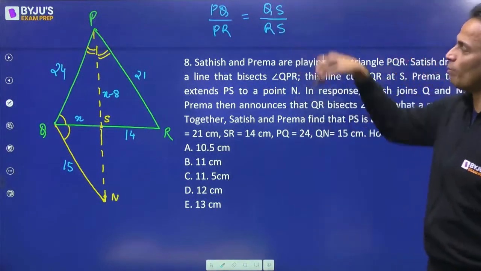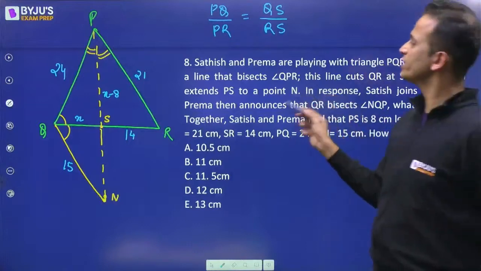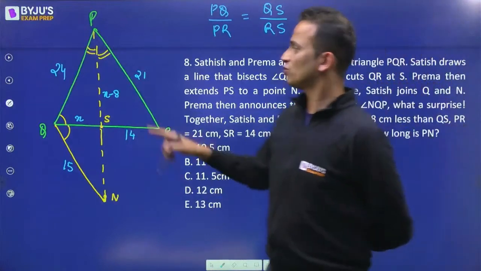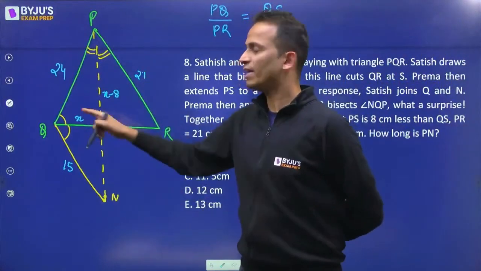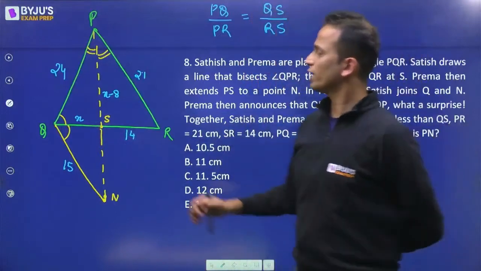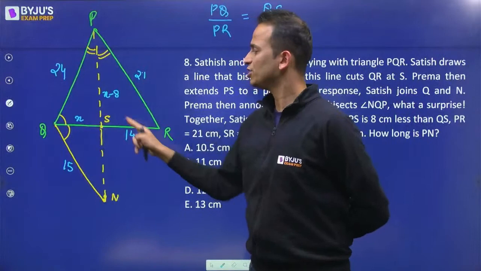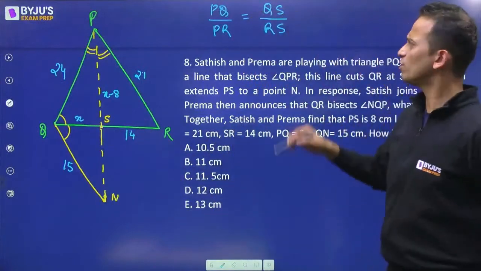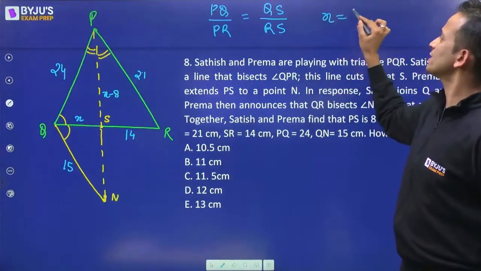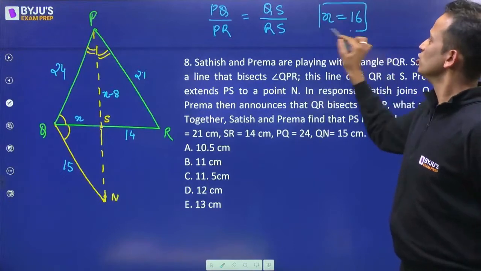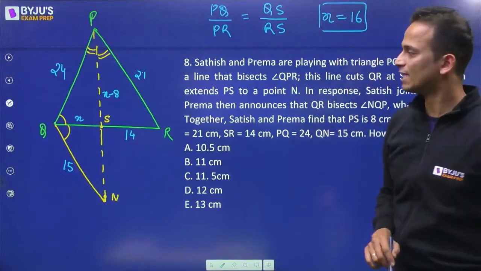So PQ upon PR is equal to QS upon RS. Now, three of the sides are given, I can find the value of X. The ratio of these two is 8:7, so this ratio will also be 8:7. And from there, you will get the value of X as 16.